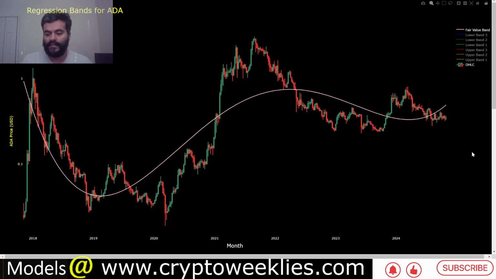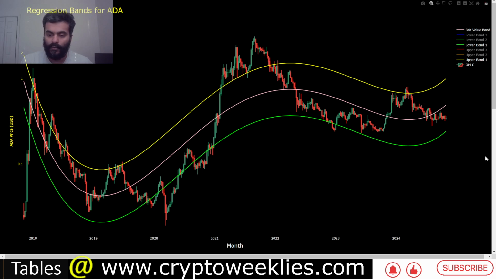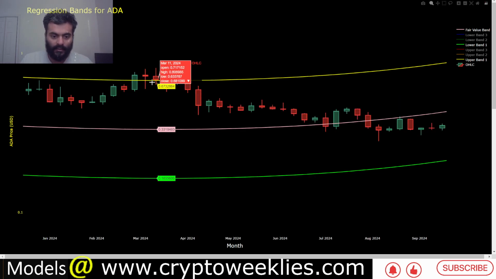If the prices were to catch up in the bull market, the 1 standard deviation ceiling and the 1 standard deviation floor hold the key. Historically speaking, prices are about 70% of the time within these bounds. That's why the confidence level is at around 68%. The 68th percentile ceiling ADA did take out back in early March of 2024. Back then, the 1 standard deviation or yellow line ceiling price was coming in at around 67 cents.